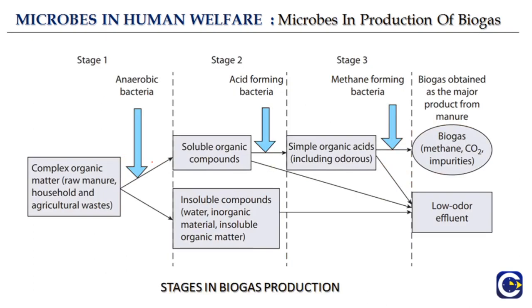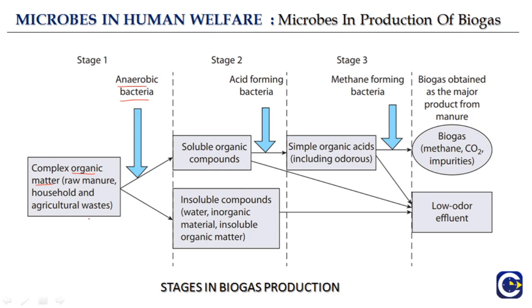Okay, so next are the stages in biogas production, like how exactly biogas is produced. So here, what happens in stage 1? In stage 1, there are these anaerobic bacteria and the starting material is complex organic matter that can be like raw manure, household and agricultural waste, or as we saw it can also be like the cattle dung.